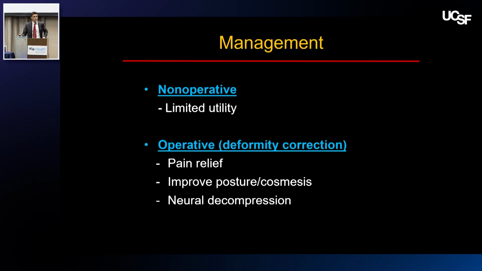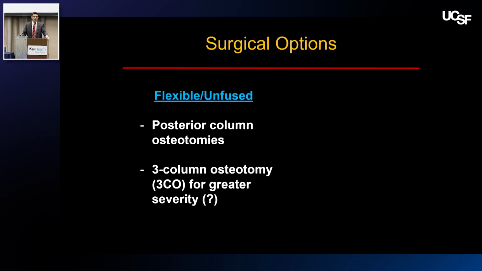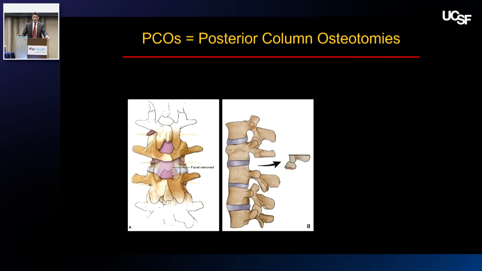Management of these deformities, I think there's limited utility for non-surgical management. For operative approaches, really it's aimed at correcting the deformity. This will help with pain relief, improve their posture and cosmesis, and then again, addressing the spinal cord compression will improve their neurologic function and overall function. Big picture surgical options: for the flexible, unfused, posterior column osteotomies; if it's a more severe deformity, 3-column osteotomy; and for the rigidly fused ones, a 3-column osteotomy is needed.